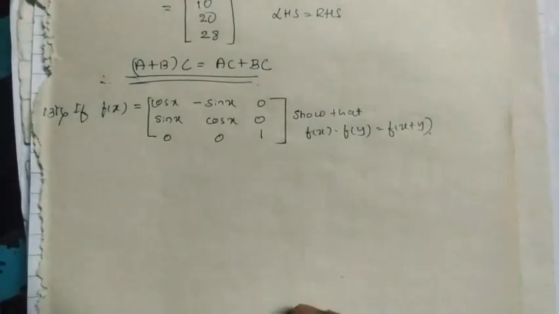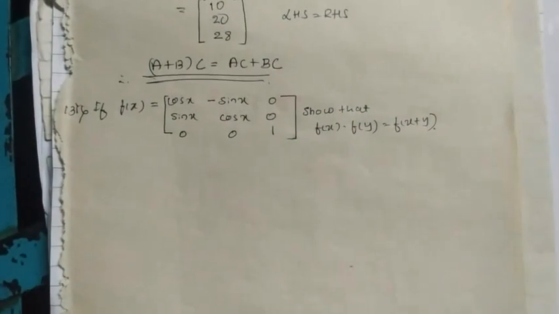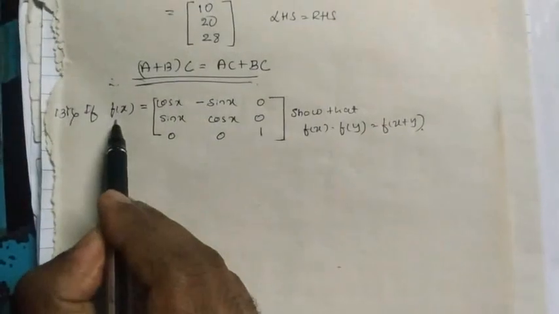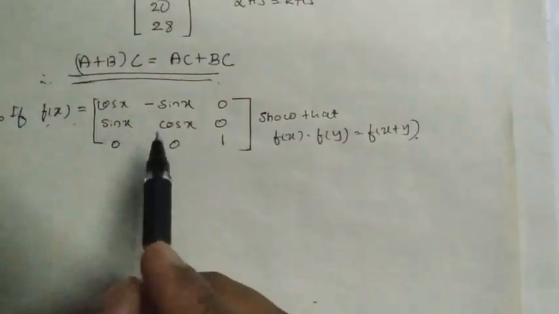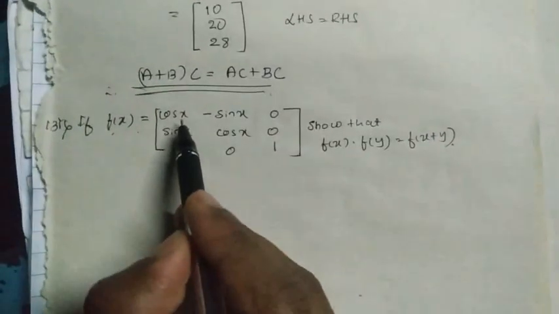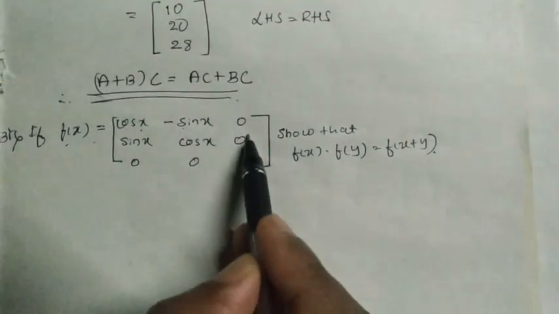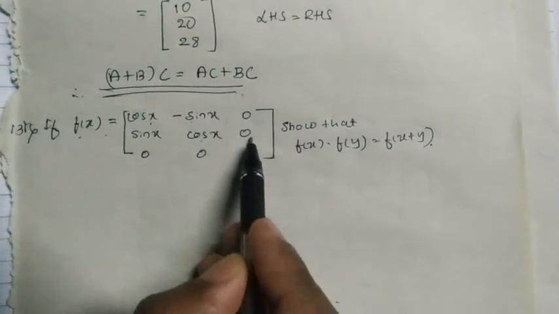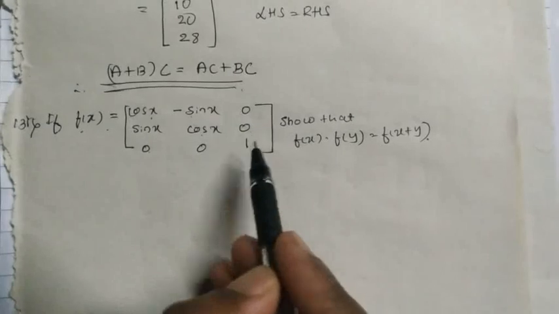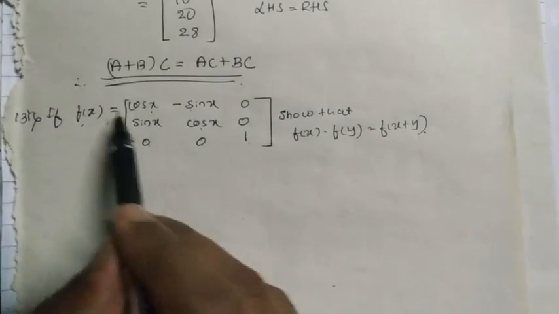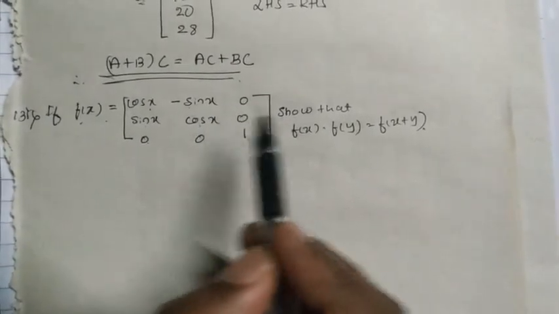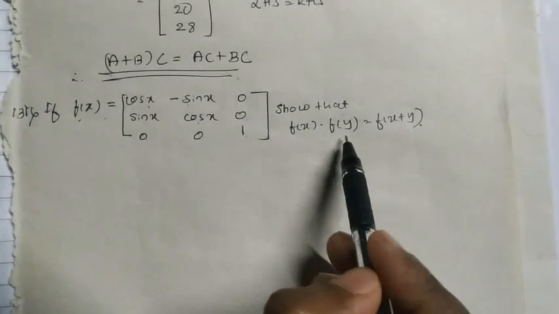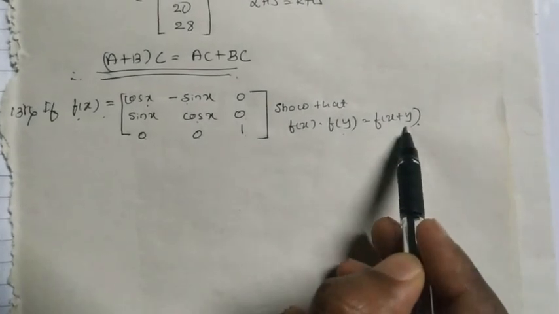Okay, so the next example: f of x has the elements cos x, minus sin x, 0, sin x, cos x, 0, 0, 0, 1. So these are the elements of f of x. Show that f of x into f of y is equal to f of x plus y.